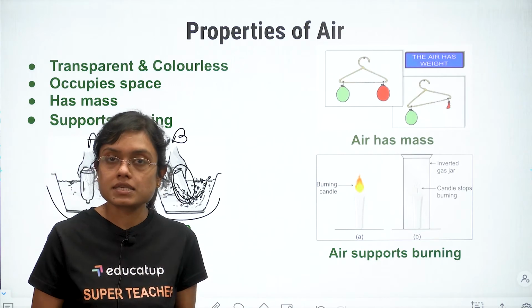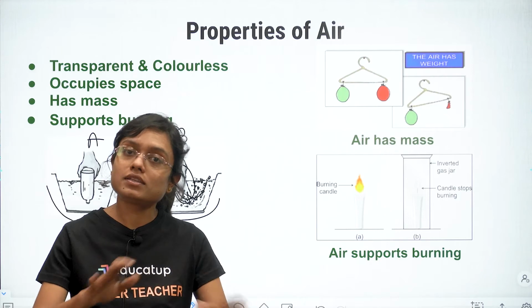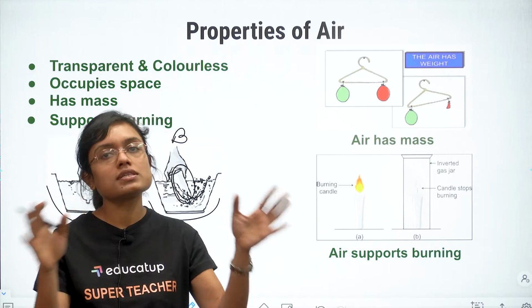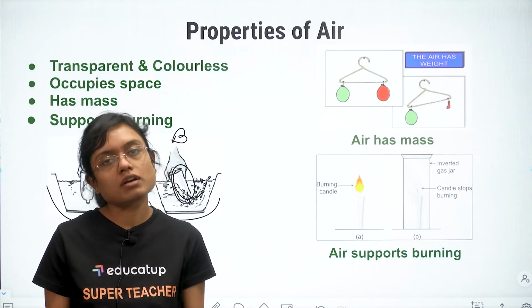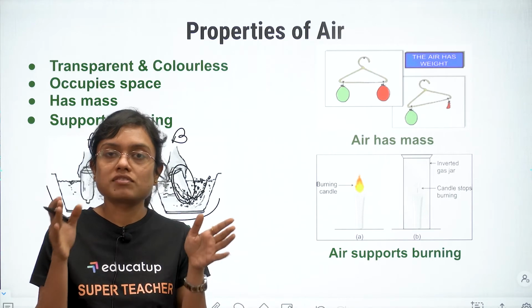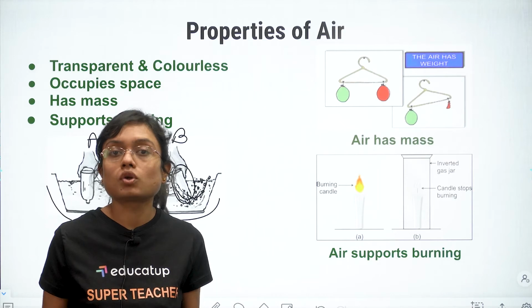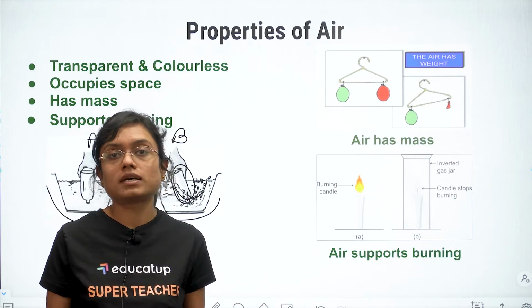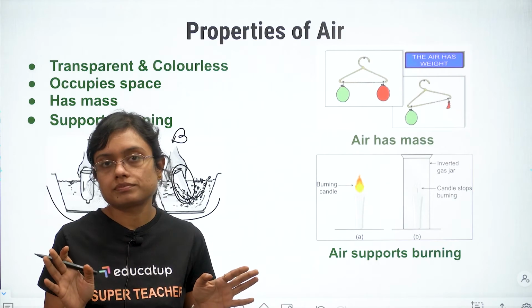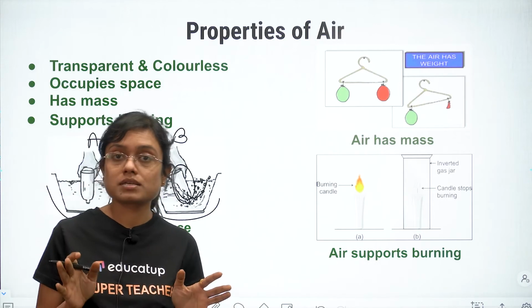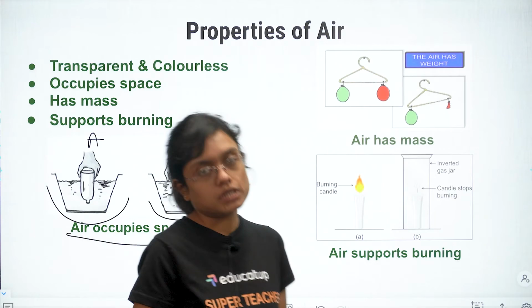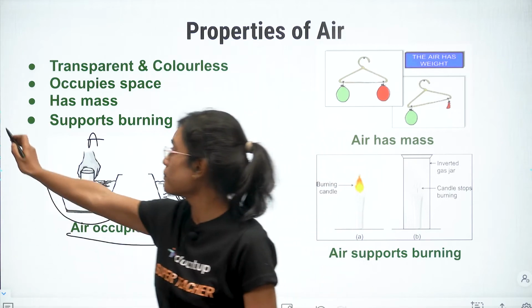That means if air is not present, fire cannot burn, of any size, of any quantity, whether you want to burn one candle or a complete tree or a jungle. If there is no air, burning cannot be done, combustion cannot be done, fire cannot be put up. That is the basic thing. It supports combustion. All right. So these are the basic properties of air. Now let's move ahead.